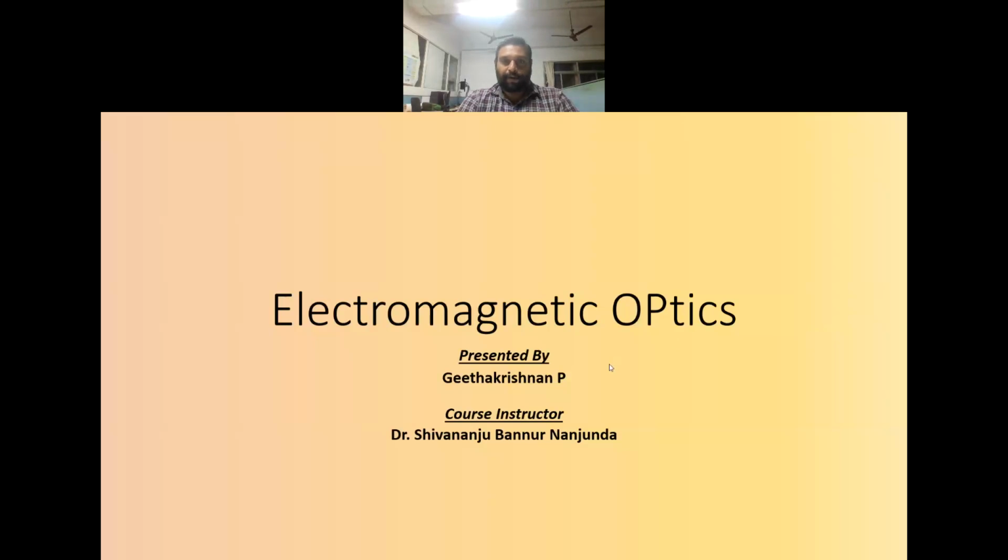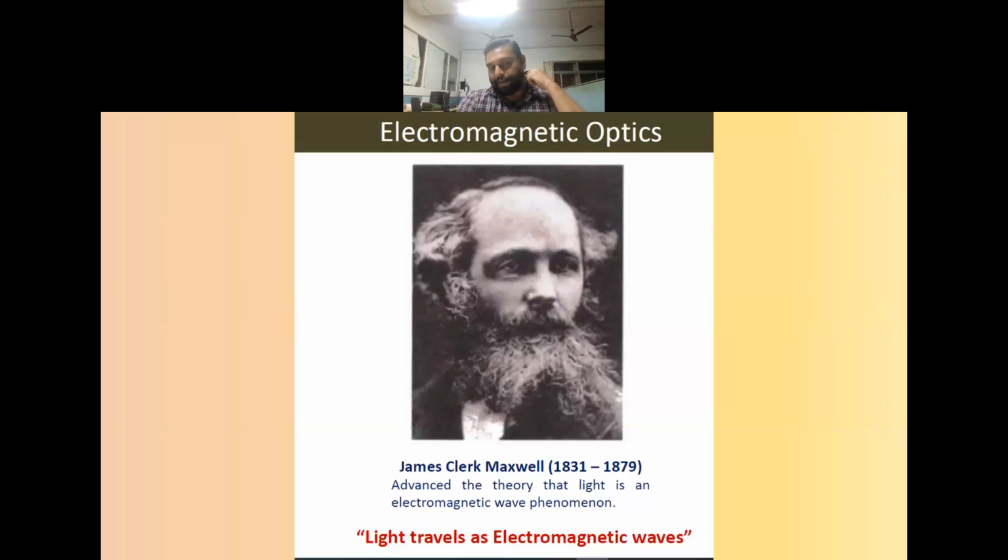So now we will talk about electromagnetic optics. Till now we have studied ray optics and wave optics. But in wave optics also there are some phenomena it fails to explain. For example, polarization is one phenomenon which is not explainable in ray optics as well as in wave optics. So that is clearly explained in the case of electromagnetic optics.